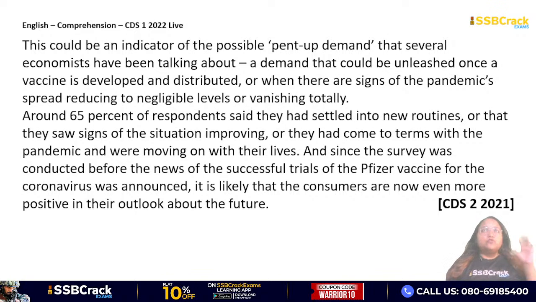Another thing, no matter which part of the question paper the comprehension passage is, do not attempt it in the English paper.